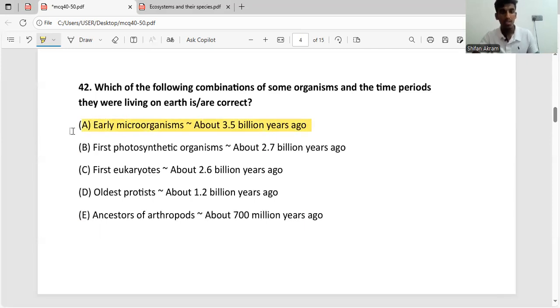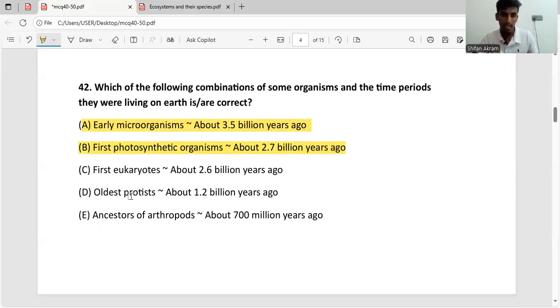Then we have first photosynthetic organisms. The first photosynthetic organisms are cyanobacteria, and cyanobacteria evolved about 2.7 billion years ago. So B is also correct. Then we have the first eukaryotes. Eukaryotes evolved a long period after the photosynthetic organisms evolved. So they did not evolve about 2.6 billion years ago. They evolved around 1.8 billion years ago. So again, the third answer is wrong, and we can eliminate that.